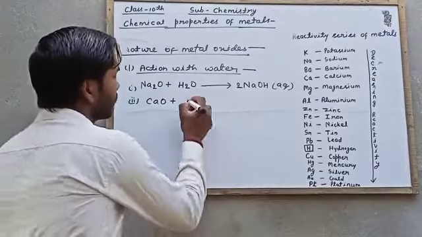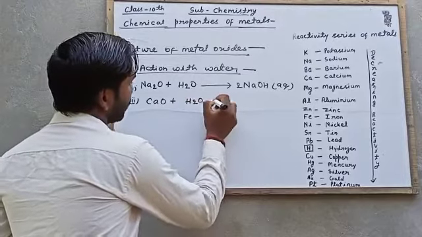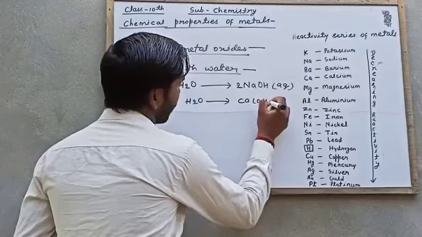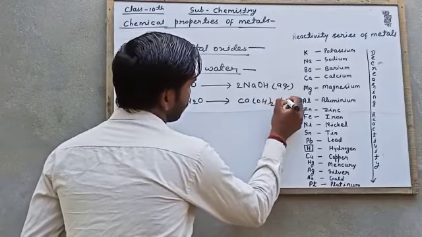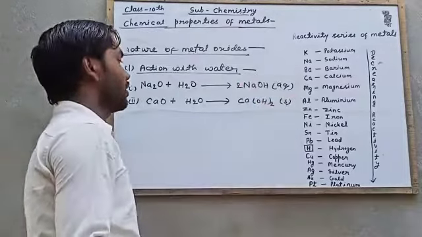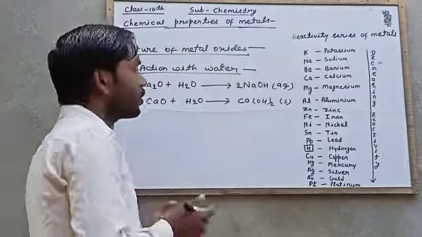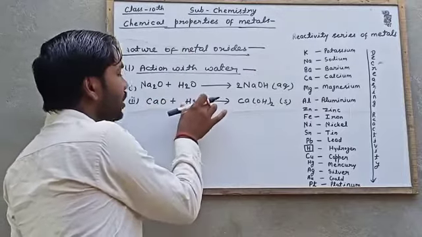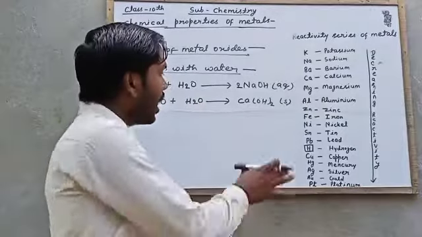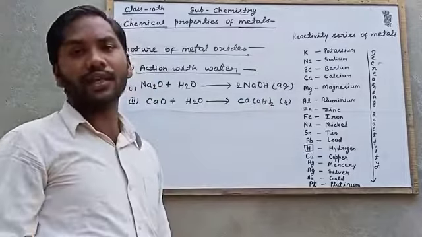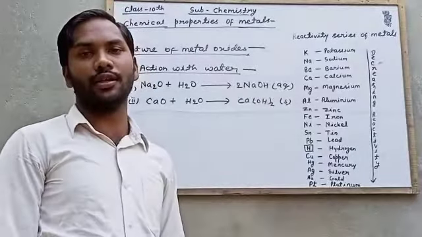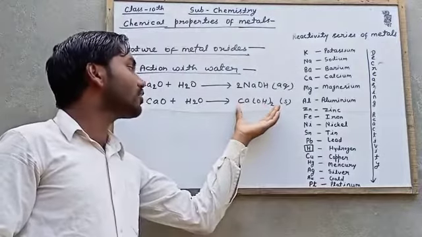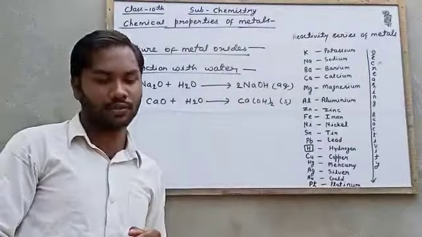Calcium oxide plus water gives calcium hydroxide, solid. You can see here, this is calcium oxide, which reacts with water and forms a precipitate of calcium hydroxide. So this is not soluble in water.